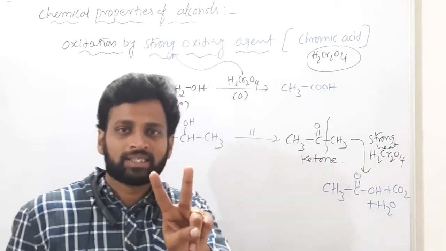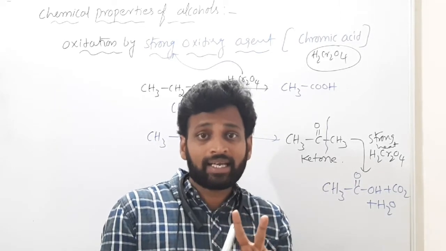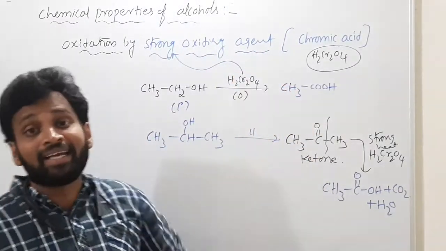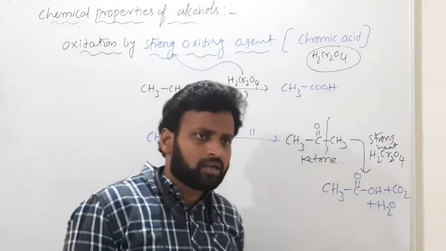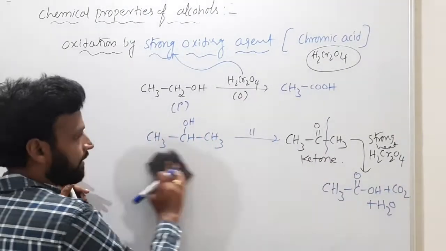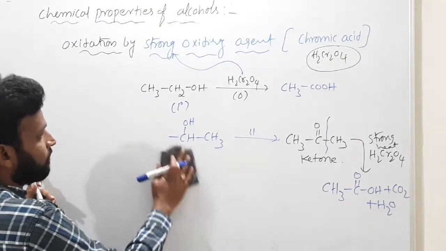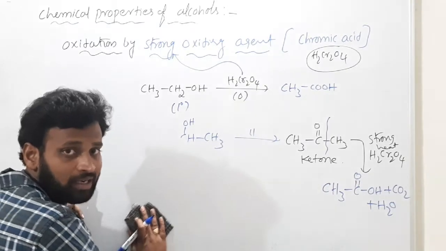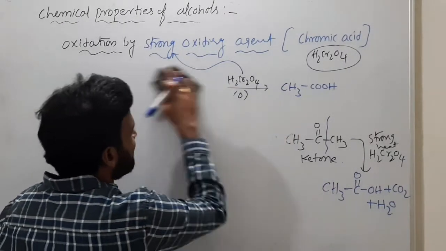Two mild oxidizing agents I have given. One is CAN, ceric ammonium nitrate, and one more, manganese dioxide. Few more are there like PCC, PDC, pyridinium chlorochromate, pyridinium dichromate. If they are given, the reaction will stop after formation of aldehydes or ketones. There are no carboxylic acids.